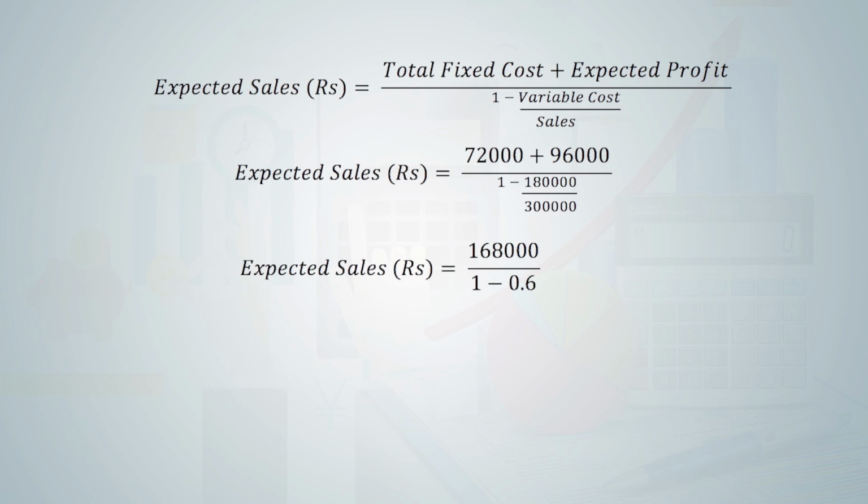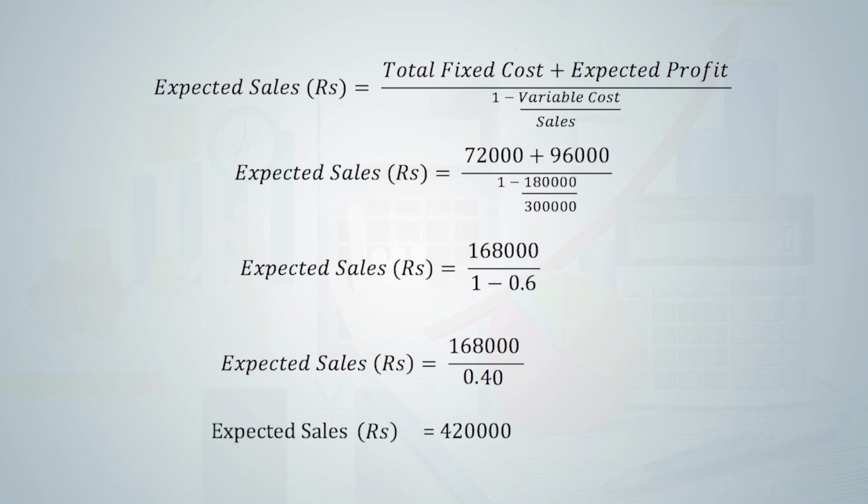In denominator we are having 1 minus variable cost 180 divided by sales of 3 lakhs. So in denominator we are having 1 minus 0.6. Now we get denominator 0.40. So numerator of rupees 1,68,000 will be divided by 0.4 and we get expected sales of rupees 4,20,000. We can also divide it by selling price per unit, and if we divide it by selling price per unit, we get answer in terms of expected sales in units form.